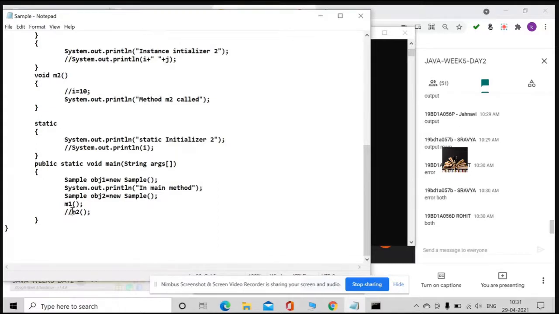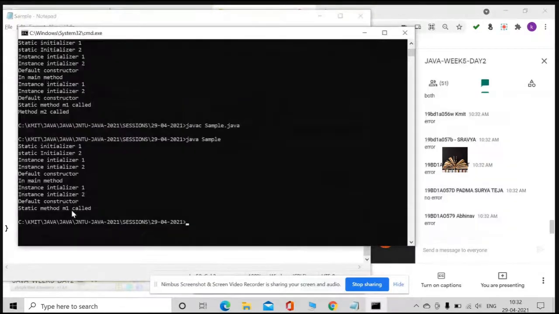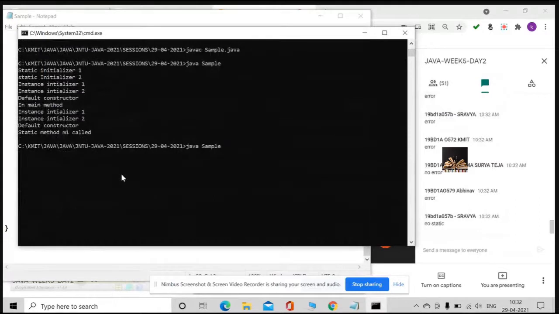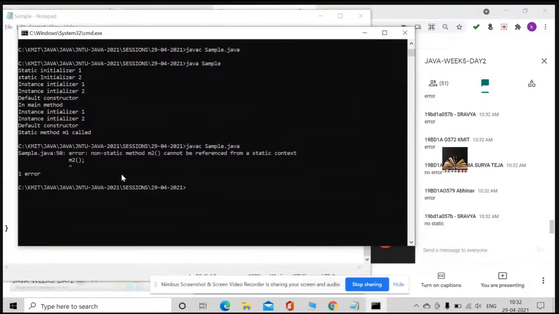And what is going to happen for M2? Error or output? Error. Why is it an error? It's an error because it is not static.